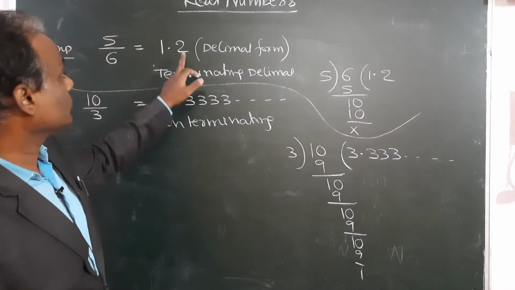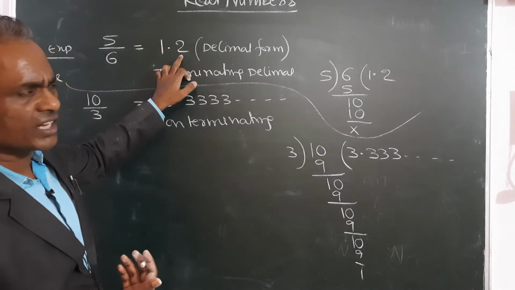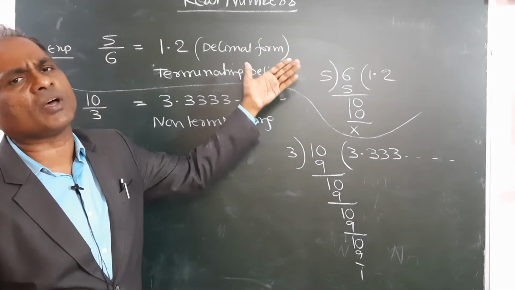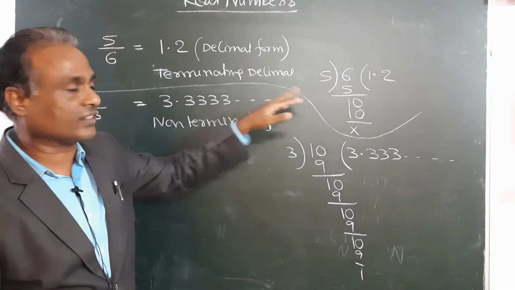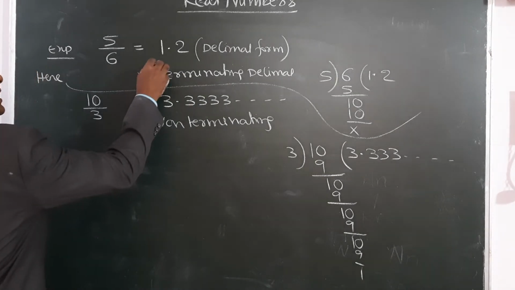It is limited, only one digit here. Suppose it has 2 digits, 3 digits, 4 digits, it may stop. Some may stop after 5 digits. Then this is called a terminating decimal.